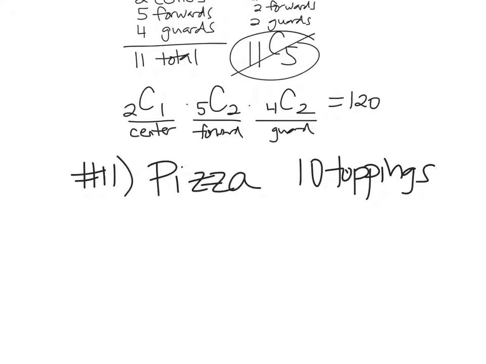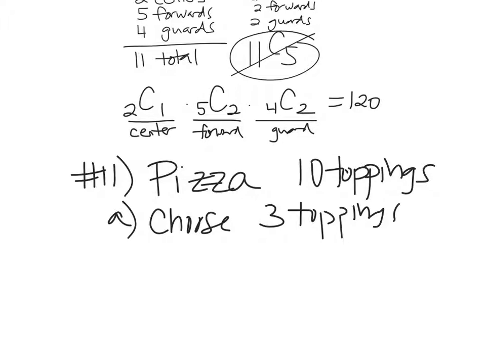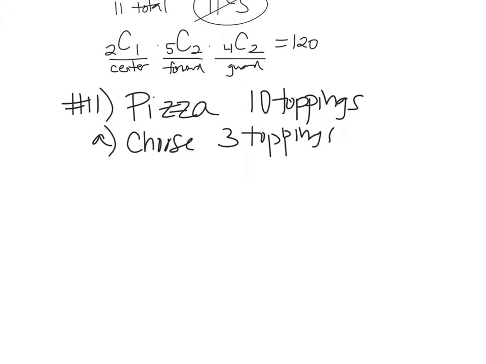Okay. Let's say we're going to do 2 parts. Let's say that they give you an option. You get to choose 3 toppings for free. Okay? Cheese is not a topping. Cheese already comes on there. They let you choose 3 toppings for free. They tell you the toppings are pepperoni, mushroom, sausage, onion, green pepper, bacon, prosciutto, black olives, green olives, and anchovies. Nasty. Okay. How many different combinations of pizzas are there going to be?